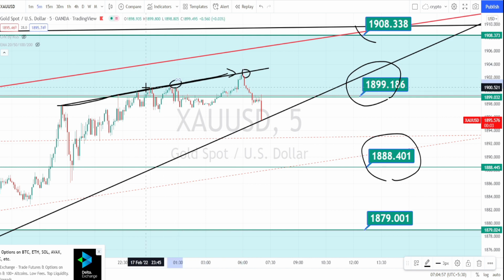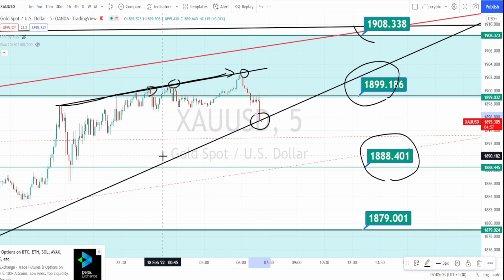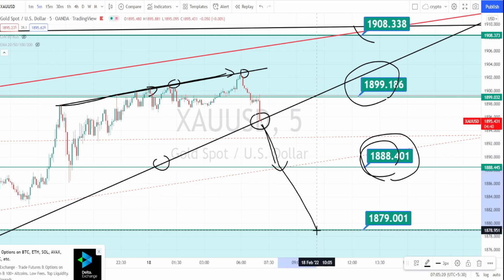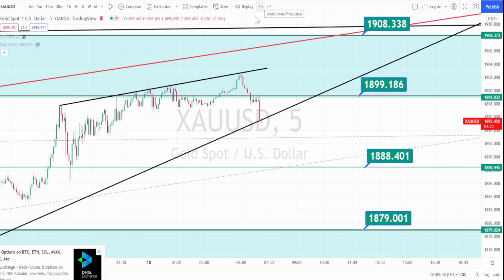Previously the price was in a very strong bullish trend, and you can notice that the price got rejected at this resistance line, and it is trying to break this support line from the 30 minutes time frame also. And if the trend reversal happens, we can expect it to take support at the support level of 1888, and if it manages to break this support level, we can expect it to take support at the level of 1879. Let us mark the support and resistance levels for 5 minutes time frame.